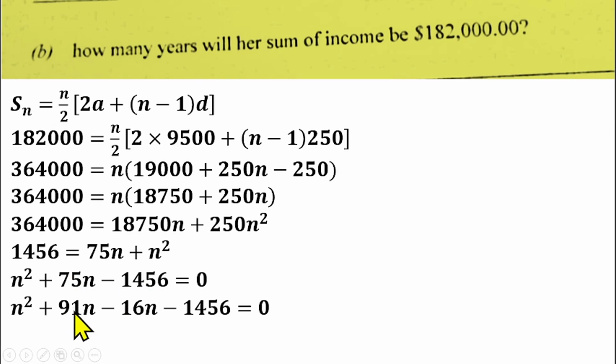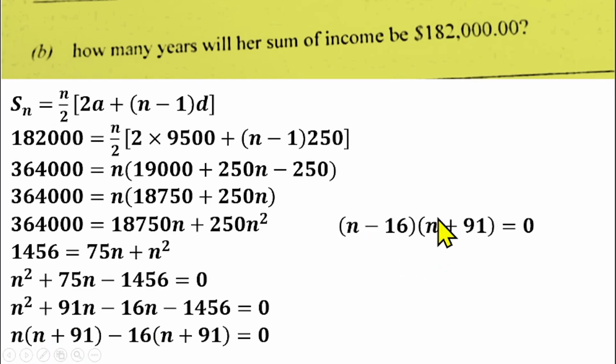Those numbers will be 91 and minus 16. 91 times minus 16 will give us minus 1,456, and 91 minus 16 will give us 75. So we should replace 75n here, because 91n minus 16n will give us 75n. So you can factorize this and factorize this as well. N is common here, so you'll have n into n plus 91. Minus 16 is common here, so you have minus 16 into n plus 91 equals 0. So we bring n minus 16 together, and you pick one of the brackets, n plus 91, equals 0.